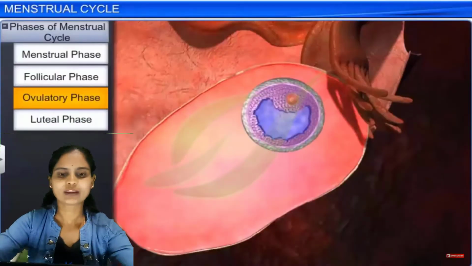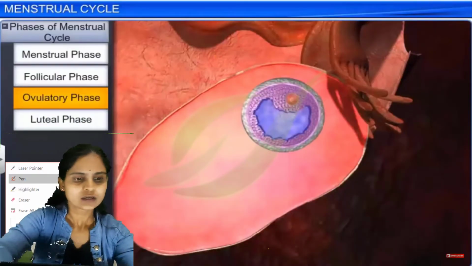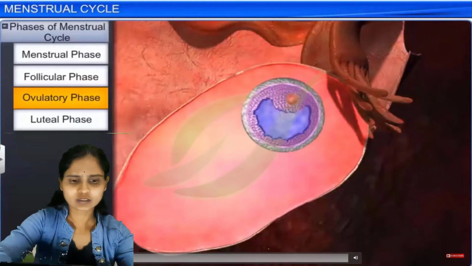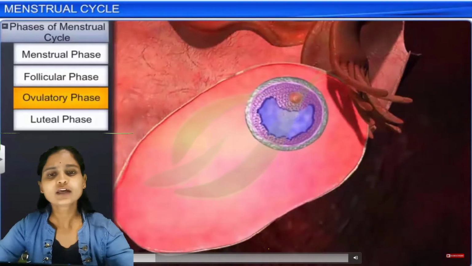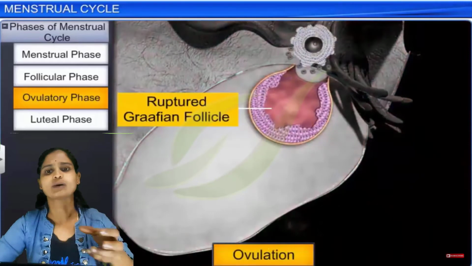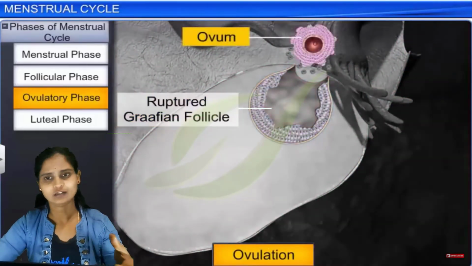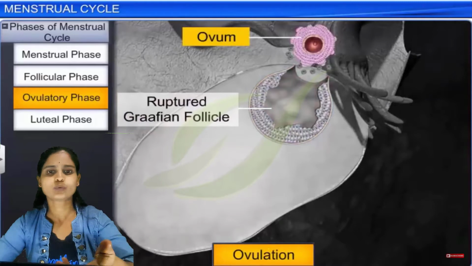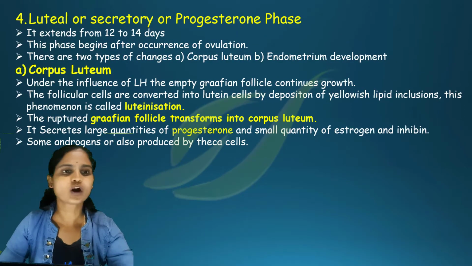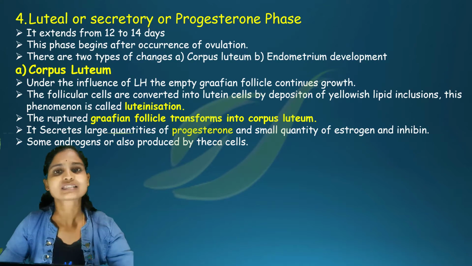Here you can find that ovulation will take place. This is a secondary oocyte, and the secondary oocyte is coming out from the Graafian follicle. The secondary oocyte that comes out will later develop into the ovum. Next we are going to study the next phase, which is called the luteal or secretory or progesterone phase.